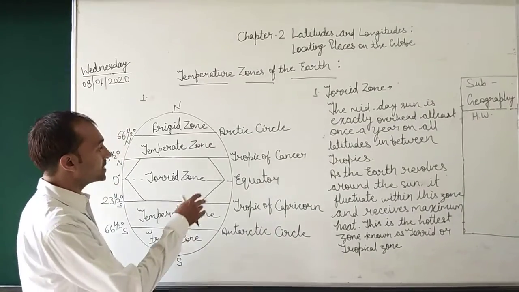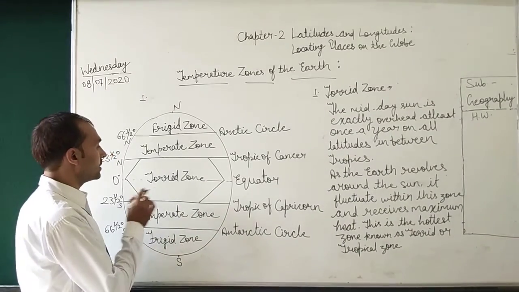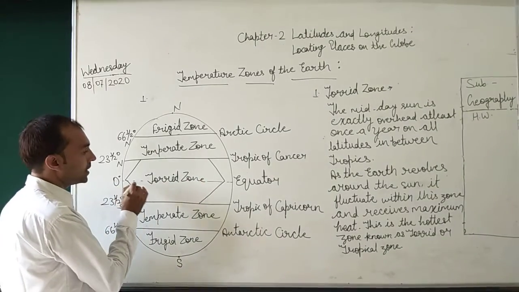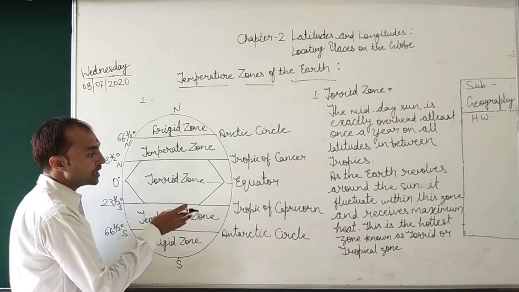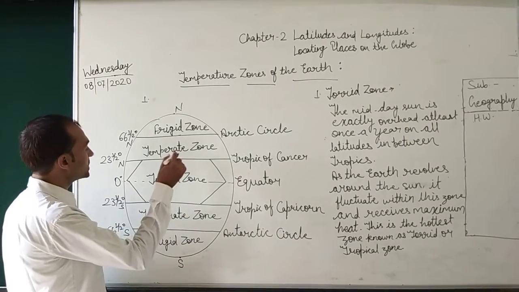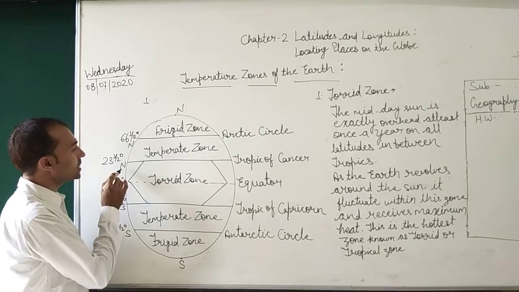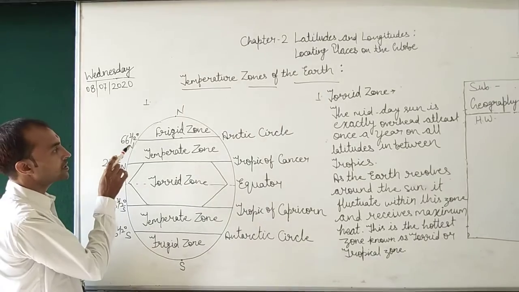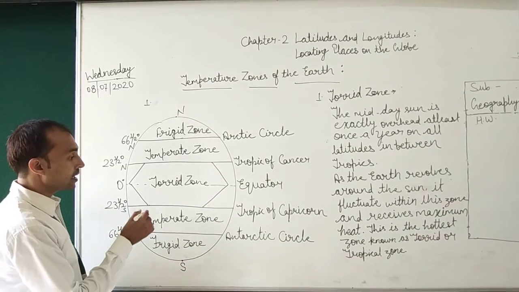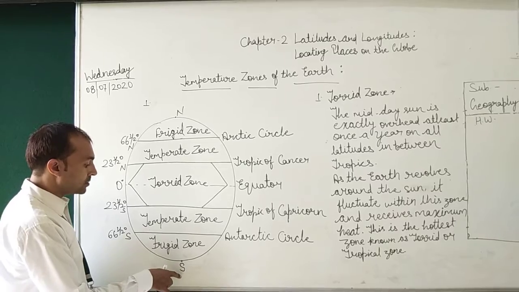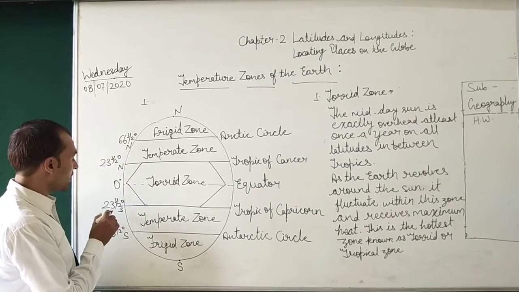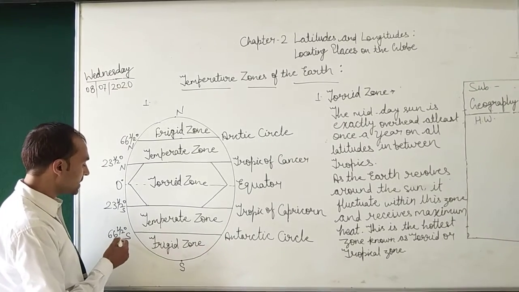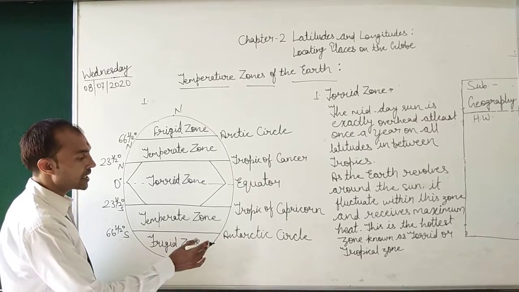Then we learned that there are some important parallels. The Equator lies at 0 degrees and divides the globe into two equal halves. Towards the north, at 23.5 degrees north, the Tropic of Cancer lies. Then at 66.5 degrees north, the Arctic Circle lies. If we go towards the southern hemisphere, at 23.5 degrees south there is the Tropic of Capricorn, and at 66.5 degrees south there is the Antarctic Circle.